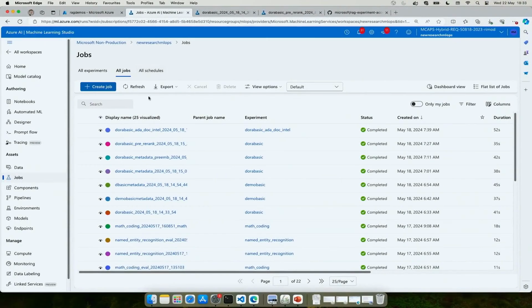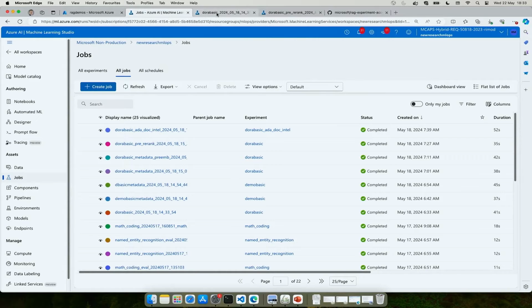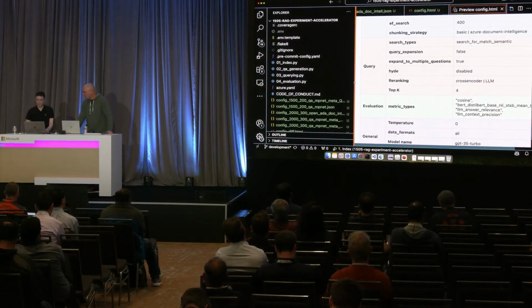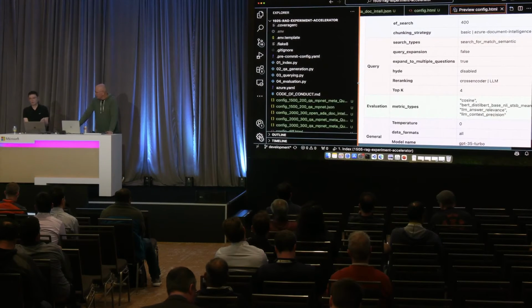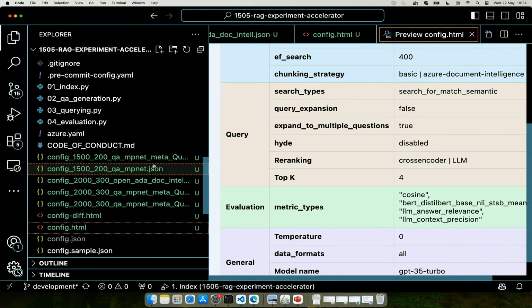So while you're bringing that up, it sounds like all of the guidance that we showed you, you're able to configure into this tool. You look through that guidance, you make your determination on what you want to do, what your chunking strategy is, whether you want to re-rank, et cetera, and you're able to test it within this tool. Is that right? Absolutely. When you start with this, you will start with some basic configuration as you're seeing here. Then incrementally change them, keep running these steps again and again, and these all are getting logged, so you can eventually compare them. As a matter of fact, I have created 5 different experiments over here. Let me show you what those experiments look like.